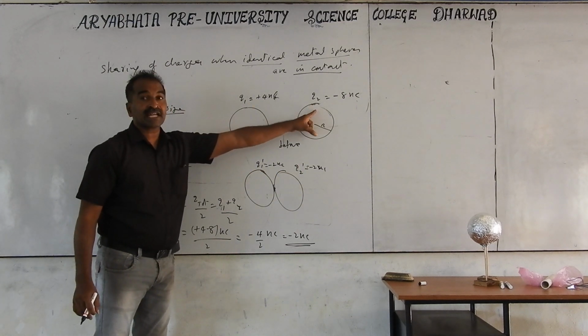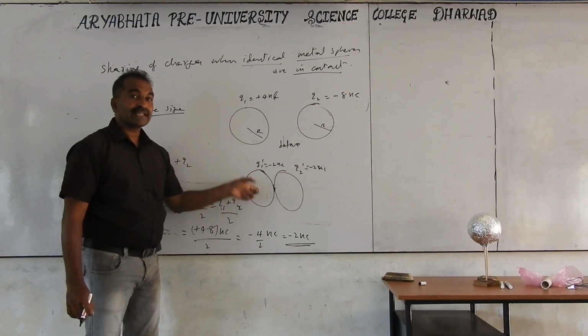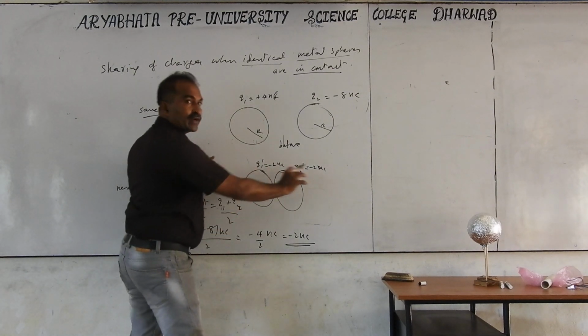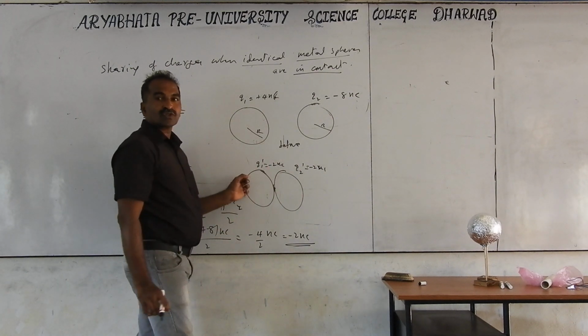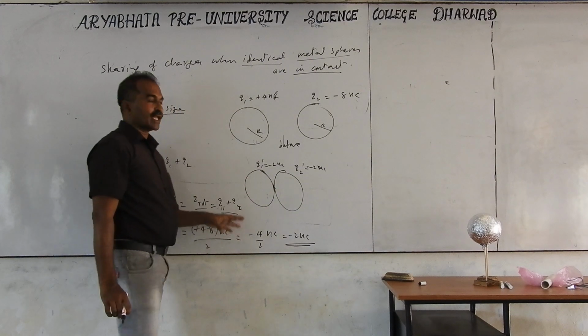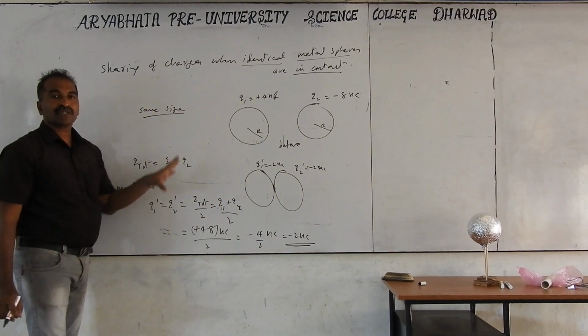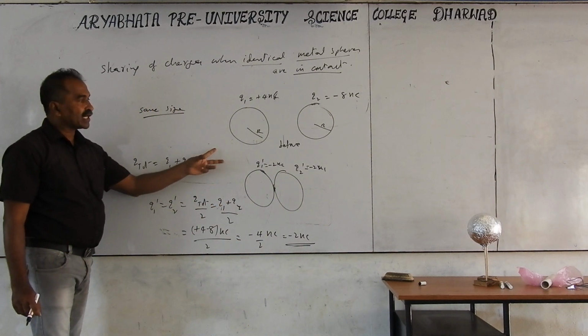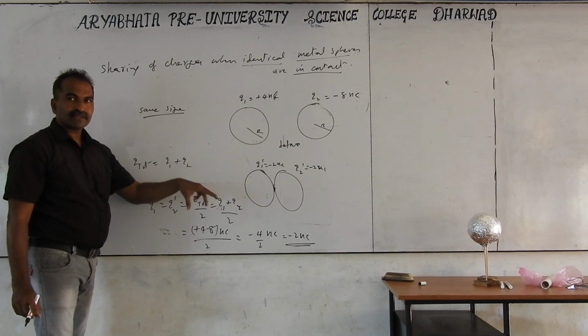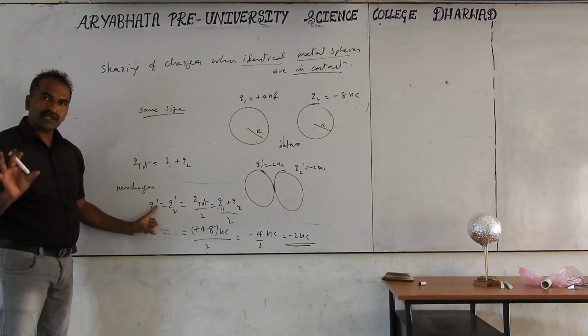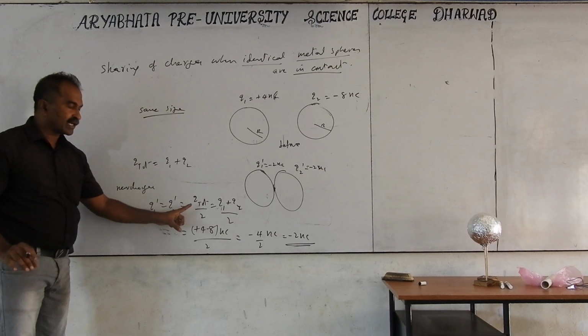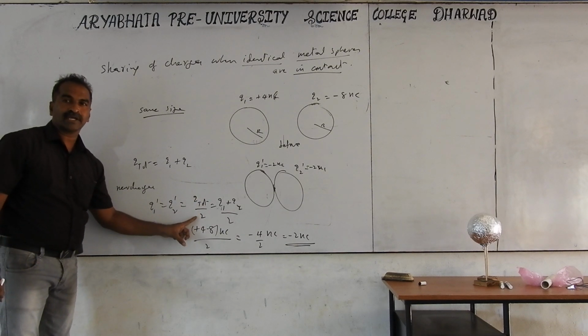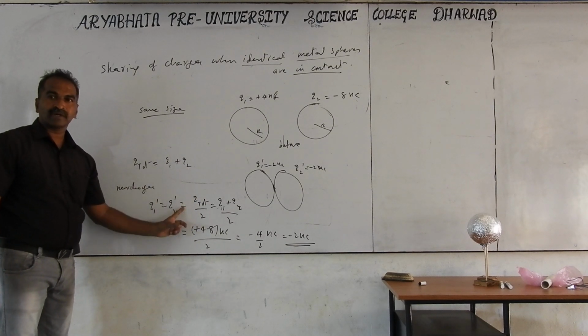Previously, plus and minus attraction was there. Now both are getting like charges. When you move them away, the force you find is a repulsion force. So this is the sharing of charges for identical spheres. If I take 3 instead of 2, then each identical sphere needs to have the charge Q total by 3. If I take 4, then divide by 4.